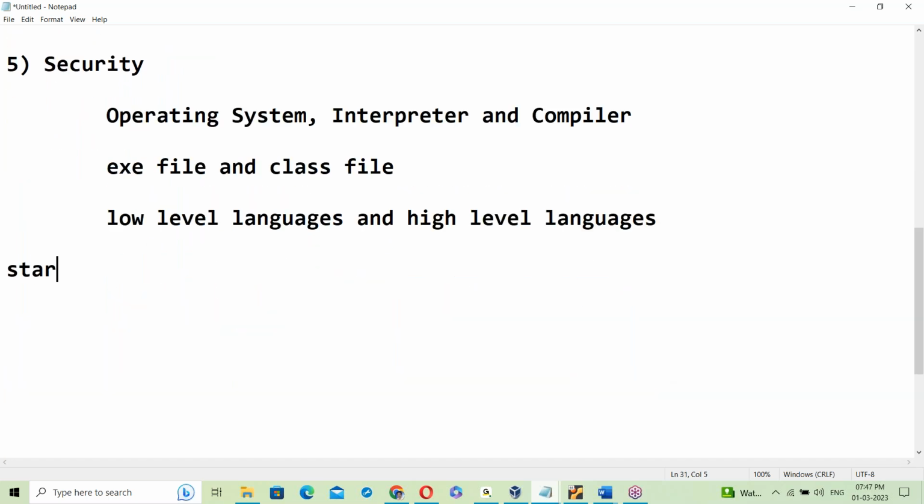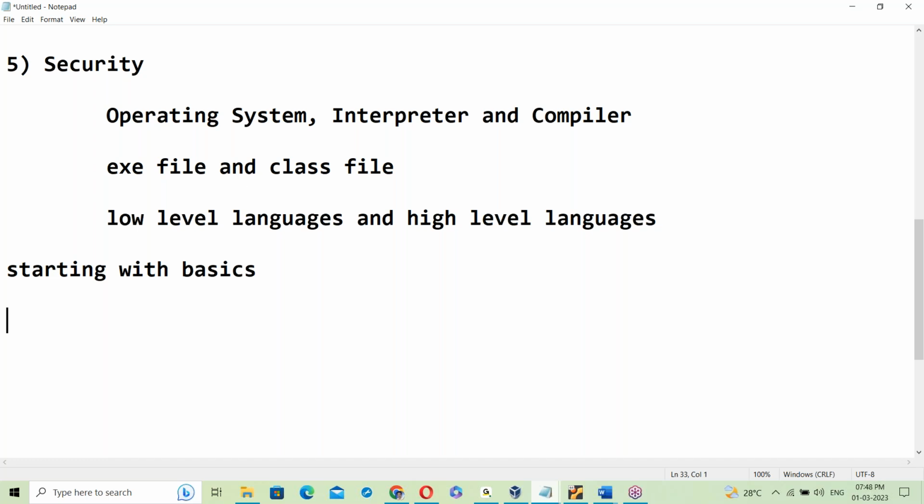I'm starting with the basics, starting from scratch. Even people from a non-IT background can understand. My intention is that everyone has to understand my classes.